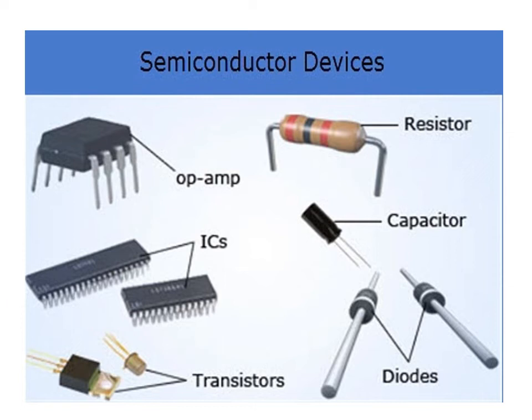Children, what are you seeing? The picture shows semiconductor devices. In any electronic device, we find all these components, children, like op-amp, that means operational amplifier, resistor, capacitor, diodes, ICs, integrated circuits, and transistors. All these are the components we can find in all electronic devices like a TV, computer, mobile phone, etc. Actually, in detail, no need to study. That's only for showing, I have just kept this picture. Don't worry about these components in depth. You are going to learn them in your senior classes.